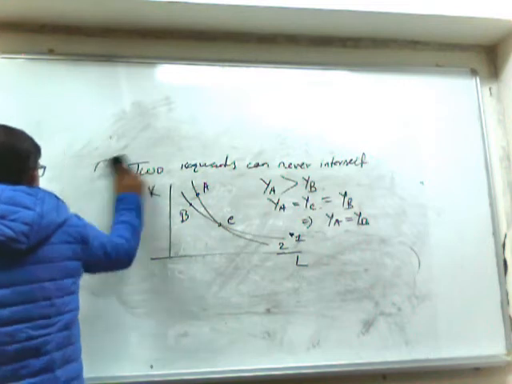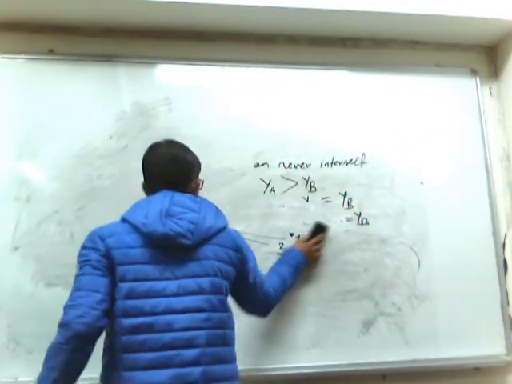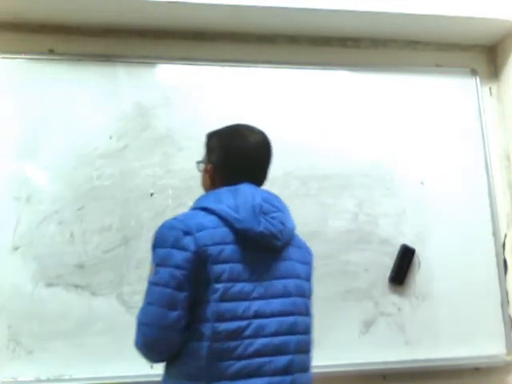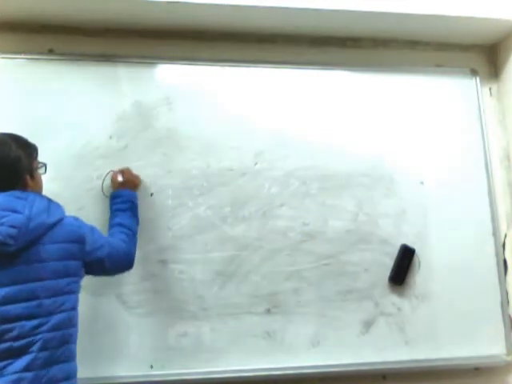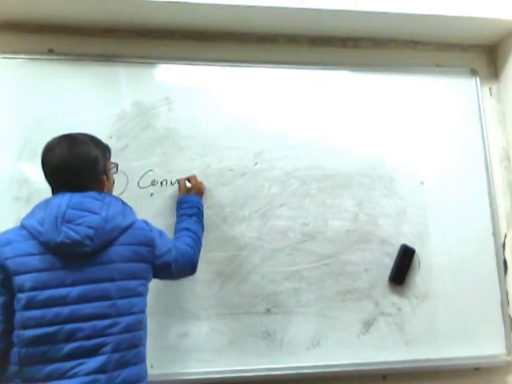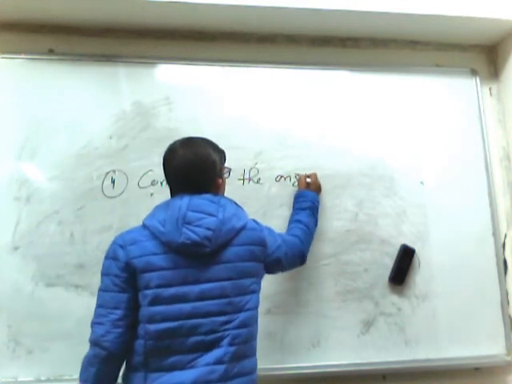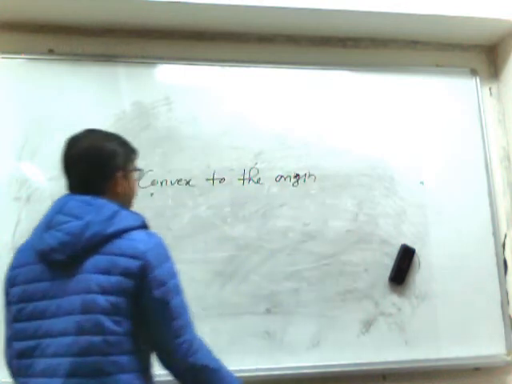And the fourth property is that isoquants must be convex to the origin. So what is the slope of the isoquant?